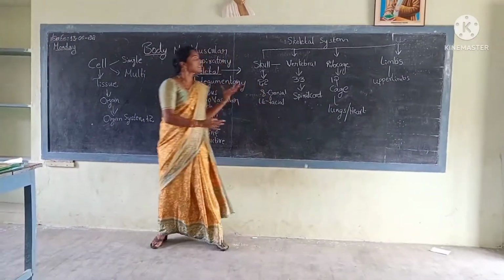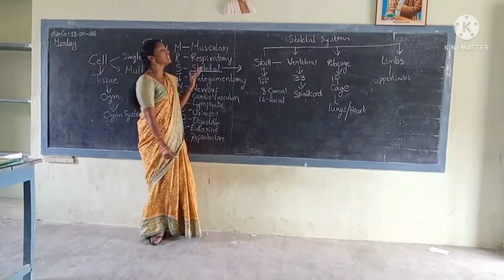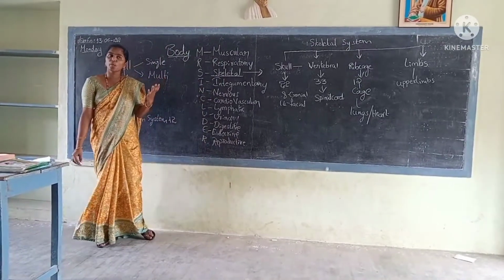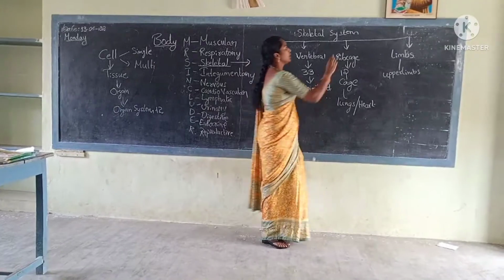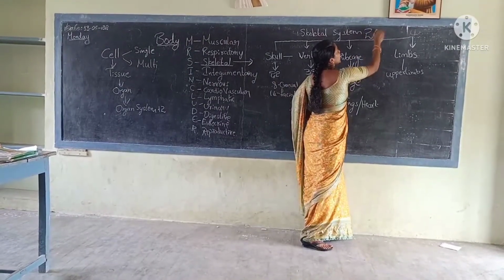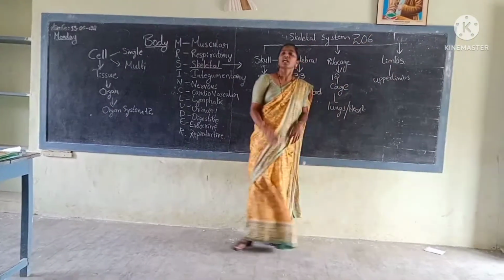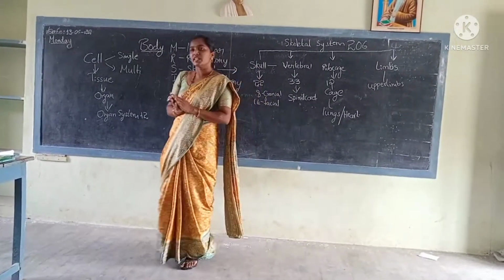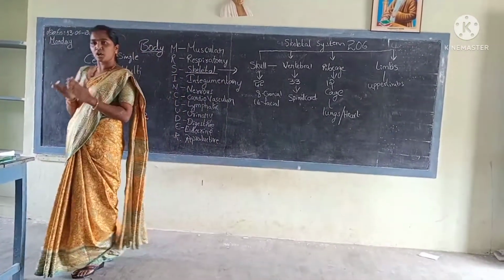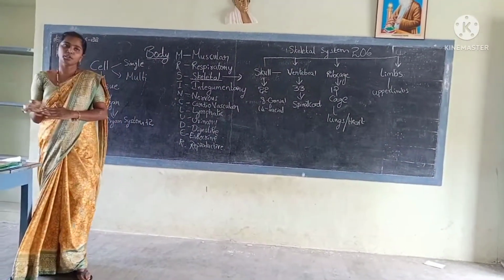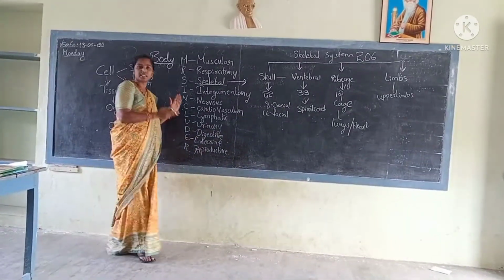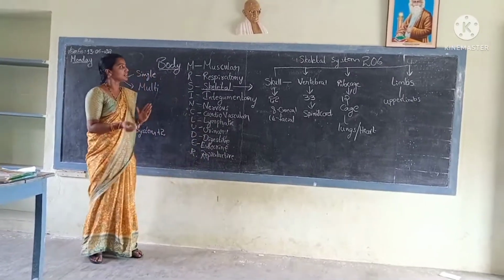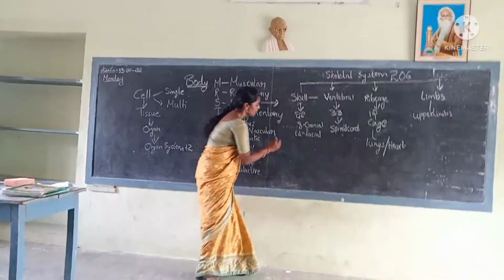In total, our skeletal system consists of how many bones? 206 bones. Are all these 206 bones short, or all long? No. Different types of bones are there in the human skeletal system. Now, what are they? Let us see.